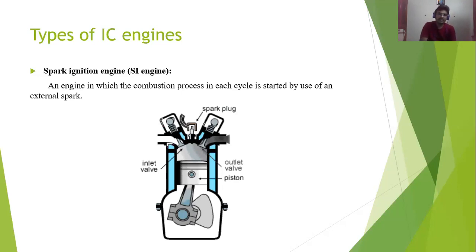The combustion takes place by the ignition of the spark plug. Here you see the inlet valve, outlet valve, the piston, and at the top you are seeing the spark plug.